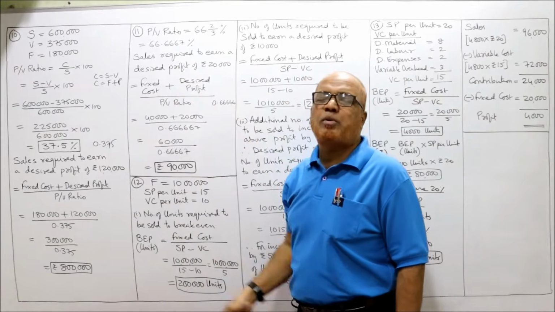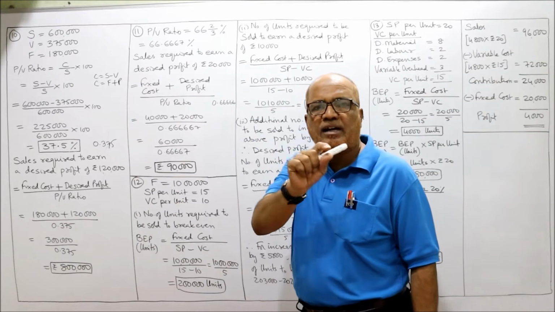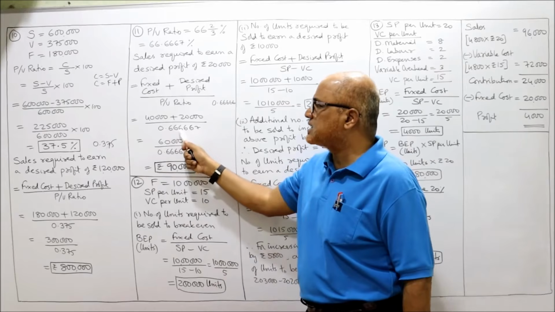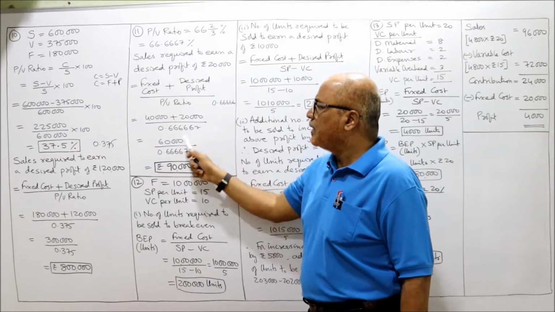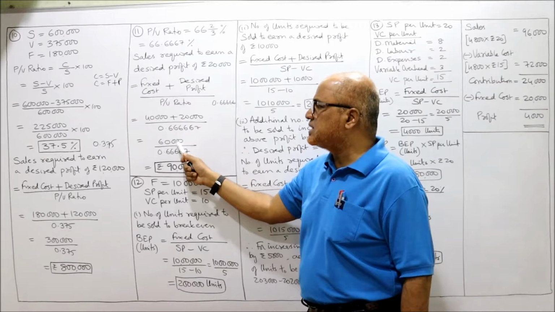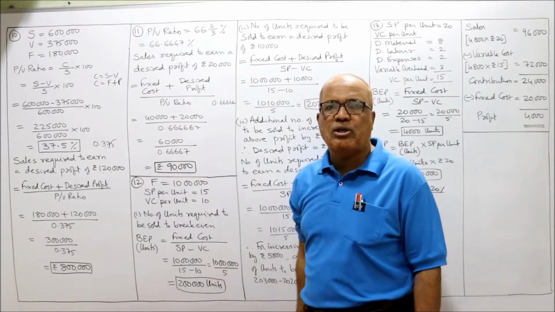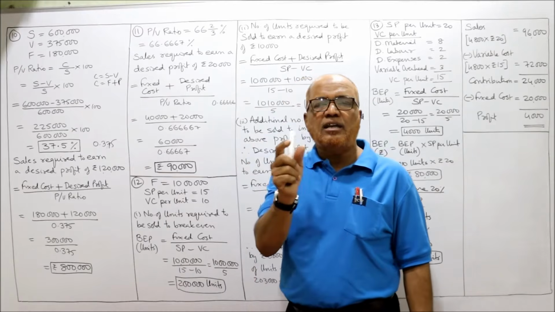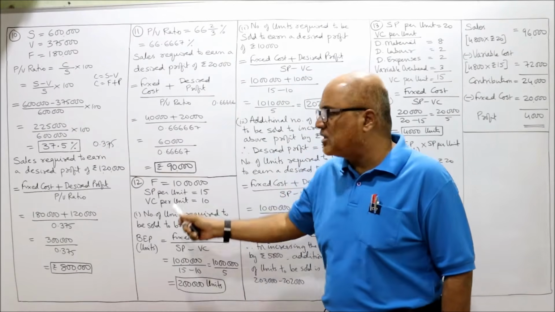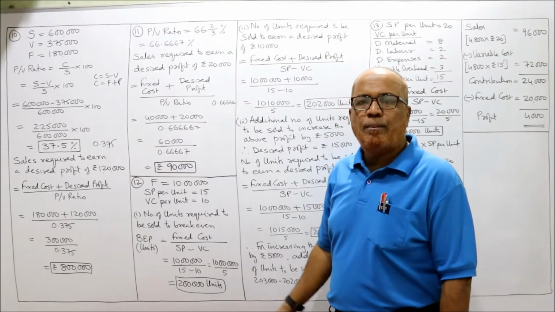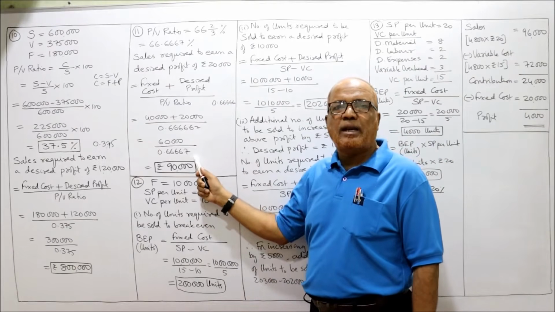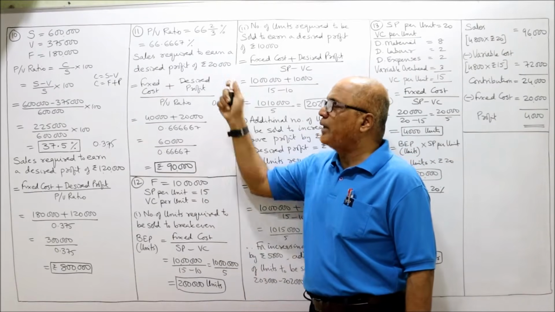Similarly, 66.66666 divided by 100, you will get 0.66666. So 40 plus 20, 60,000 divided by 0.66666, you will get 89,999.9999, that is equal to 90,000. That's all. So by conducting a sale of 90,000, we will get a profit of 20,000.